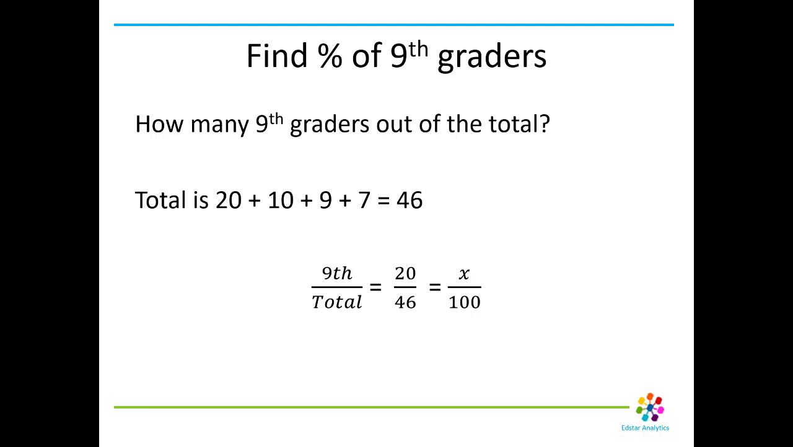So the total kids on the bus, you add together the kids from each of the grades. 20 plus 10 plus 9 plus 7 is 46. And so there's 20 9th graders. 20 out of 46 equals what out of 100?